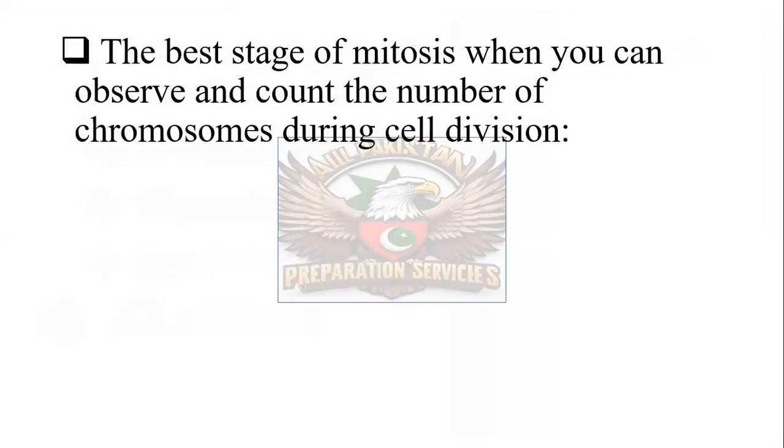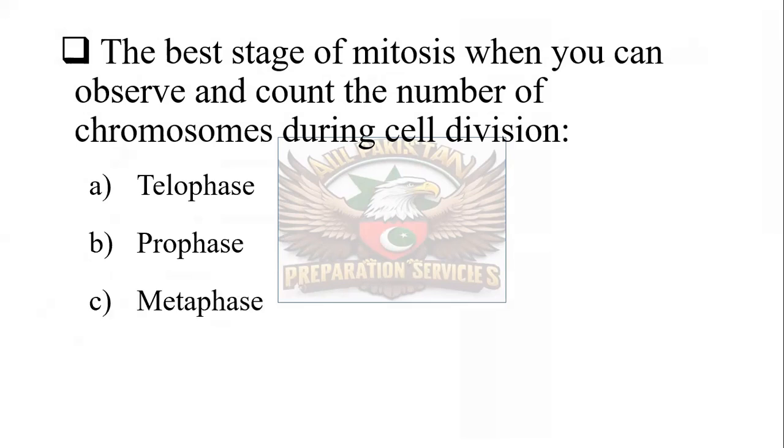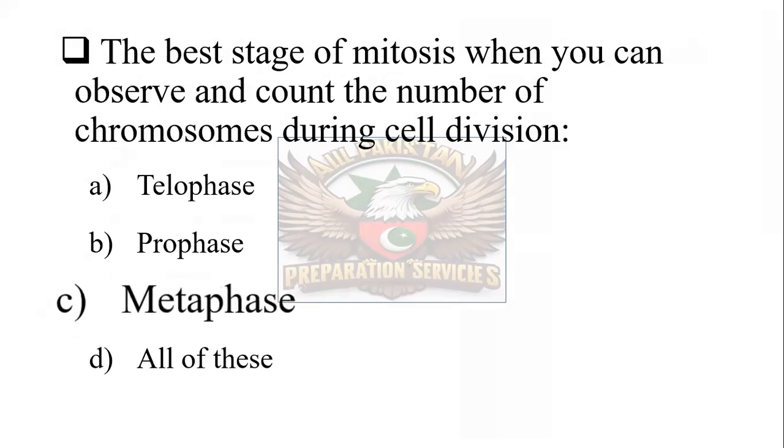The best stage of mitosis when you can observe and count the number of chromosomes during cell division: telophase, prophase, metaphase, or all of these. And the correct one is metaphase. During the stage of metaphase, we can observe a clear number of chromosomes.